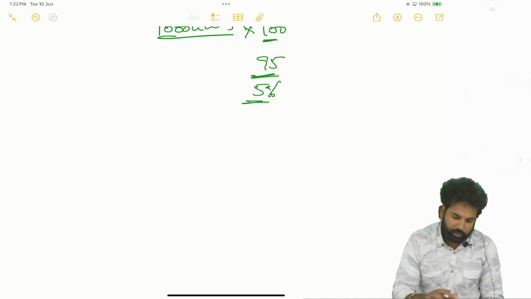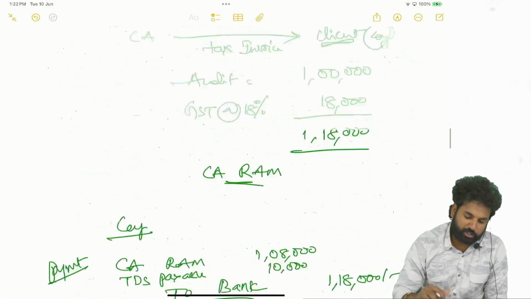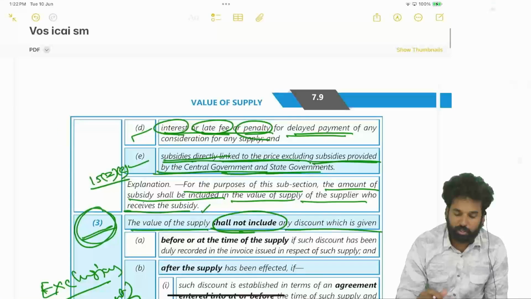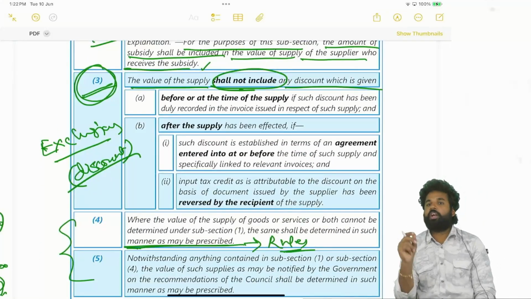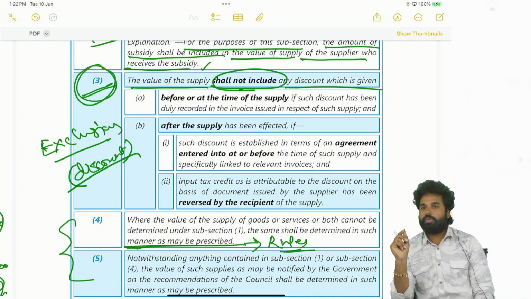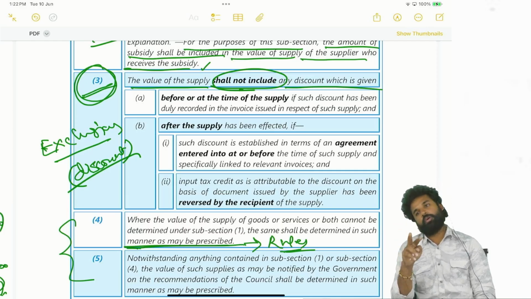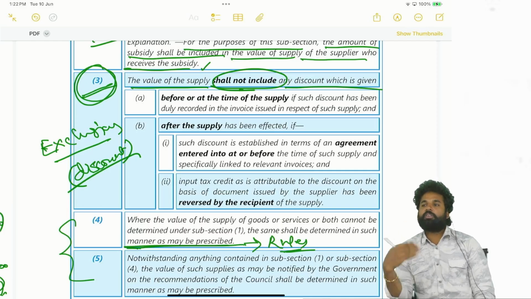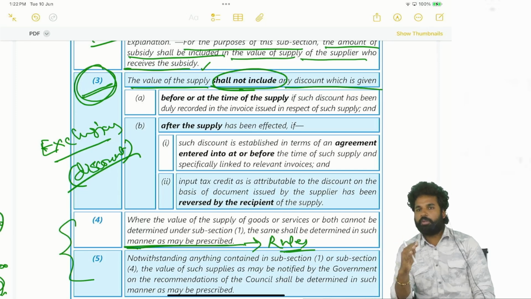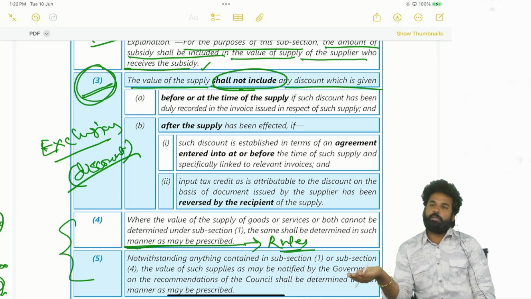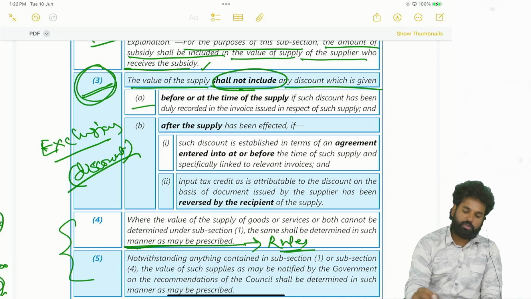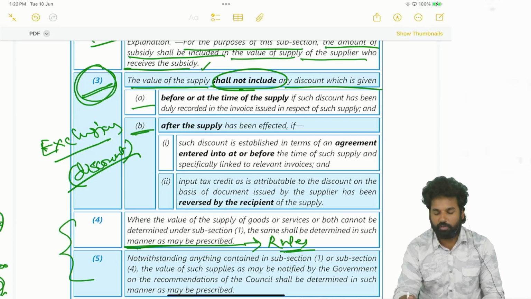So write what Section 15 subsection 3 is telling with respect to discount: discount shall be excluded from the price, but only upon satisfying particular conditions can the discount be subtracted or excluded from the price. Discount will be of two types: discount before or at the time of supply, and discount after the supply. We will talk about discount before or at the time of supply in clause A, and discount after supply in clause B.